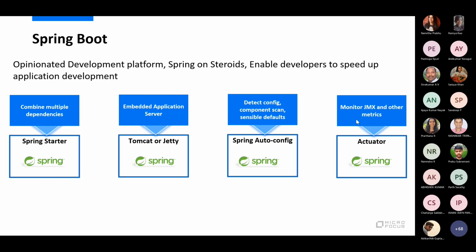And then it also provides you a lot of metrics for monitoring, which we call the Spring Actuator. With a couple more libraries, you can easily integrate a Spring Boot application with Prometheus as well.